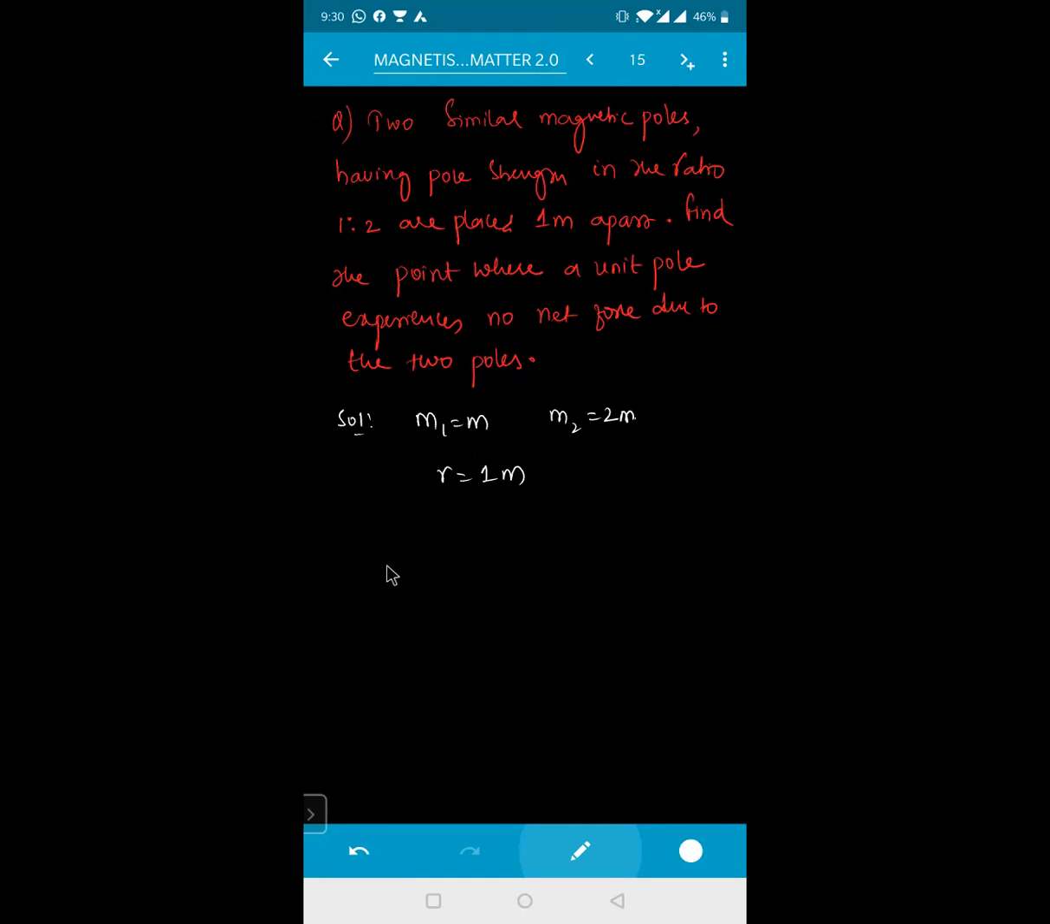Here there is M and here there is 2M. In between them we are keeping a unit pole, another pole whose magnitude is equal to 1. Between these two poles, we are keeping the third one, the unit pole, such that the net force acting on it due to M and 2M becomes 0.